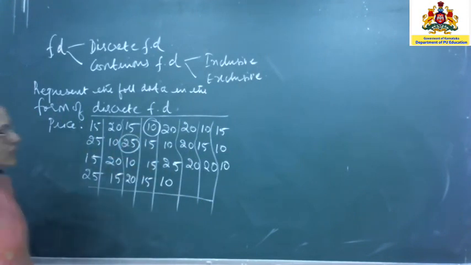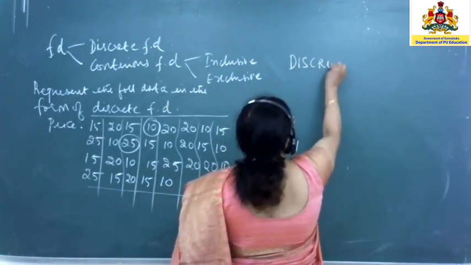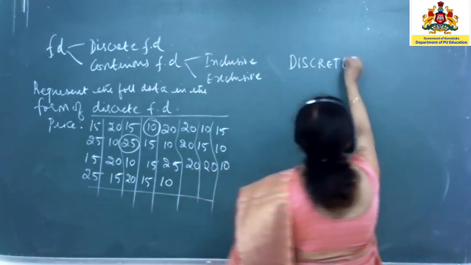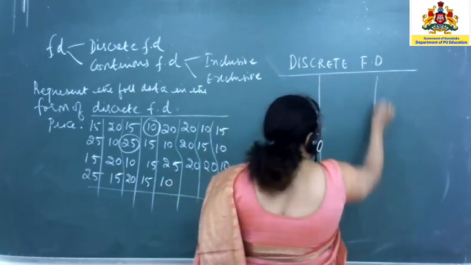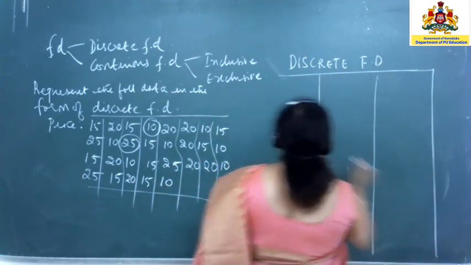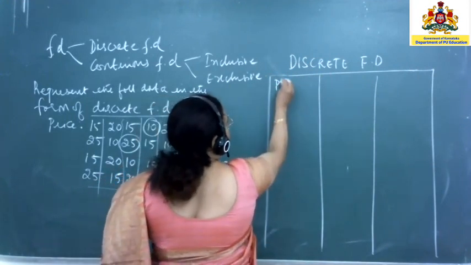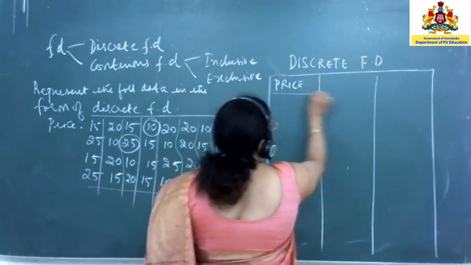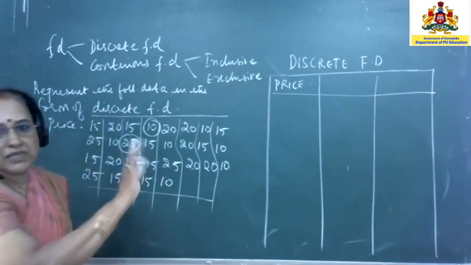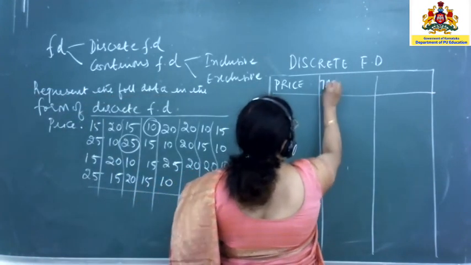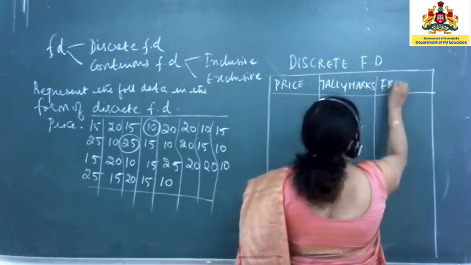So what will you do? This will be the title of the table: discrete frequency distribution. Now you will make 3 different columns. The first one is the variable. Since you know it is price, you can simply write price. If you do not have a named variable, like weight or anything like that, you can simply write variable. Next you have the tally marks, and next the frequency.